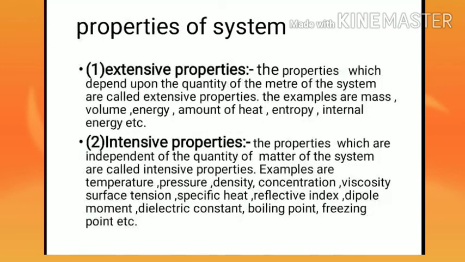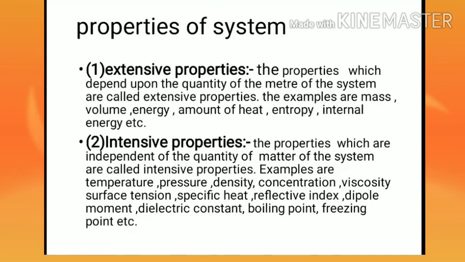The properties of system. Here we look at the types of property of a system. First, extensive properties: the properties which depend upon the quantity of matter of the system are called extensive properties.